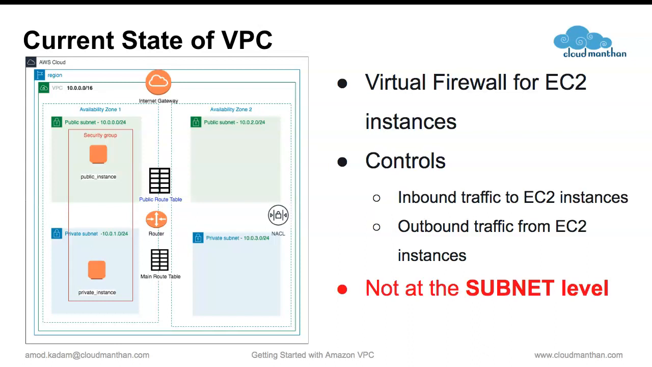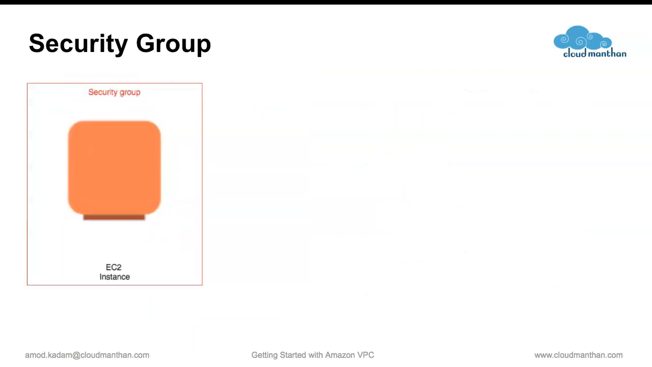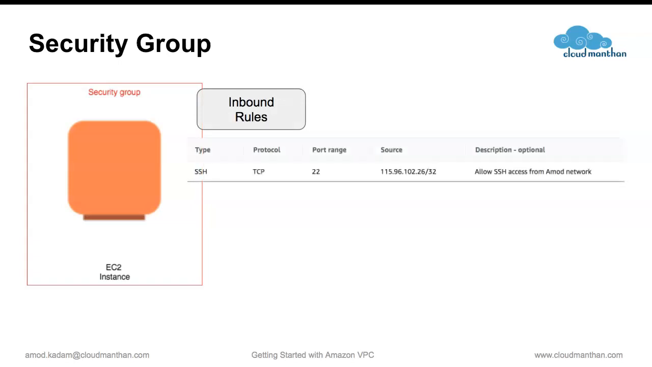Note that this is not at the subnet level. For subnet level, we are going to look at NACL in subsequent lectures. Let's think about one EC2 instance. An EC2 instance is having security group and associated inbound rules. Now inbound rules, you can add many rules. So in this case, there is one rule defined of type SSH, protocol TCP, port 22, and source is specified as one specific IP.